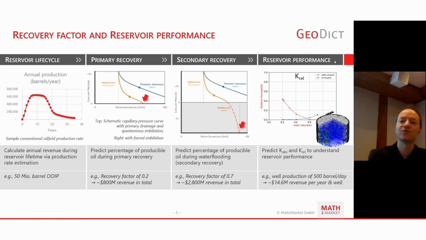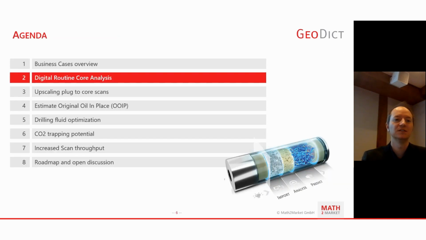So going further to the reservoir performance idea, you can predict the absolute permeability and the relative permeability to understand the performance of your reservoir. You get a grip on your well production rate per day or per year, and your annual revenue per well. Or you can get an understanding of these values. And going back to the reservoir life cycle, that's something you can compute by having the relative permeability curves in GeoDict. You can get a good understanding of these things. And so that's the mind game for the business cases that we want to play today.